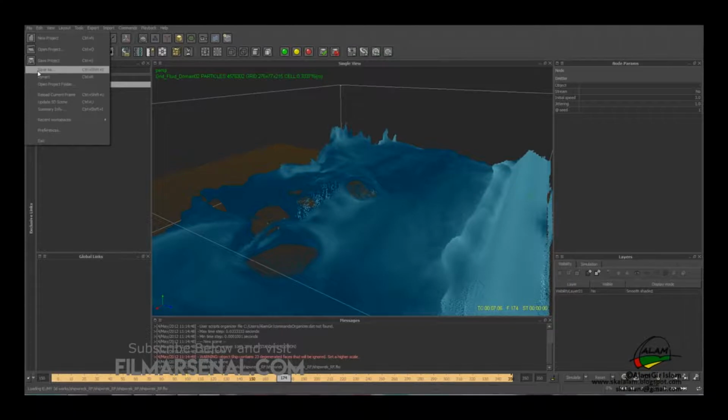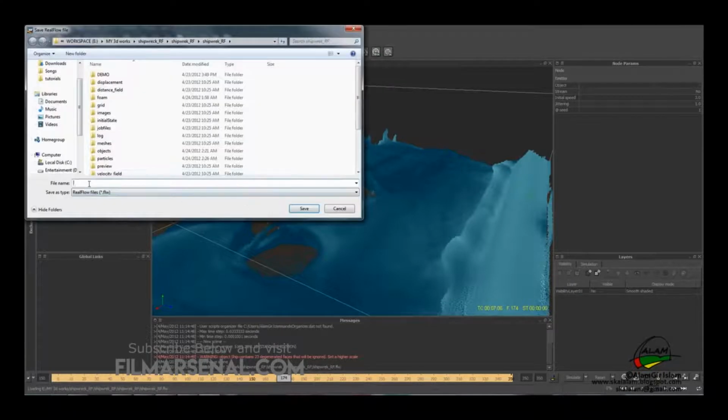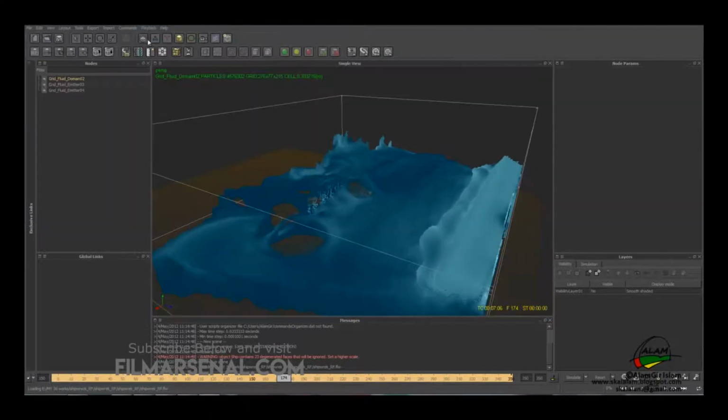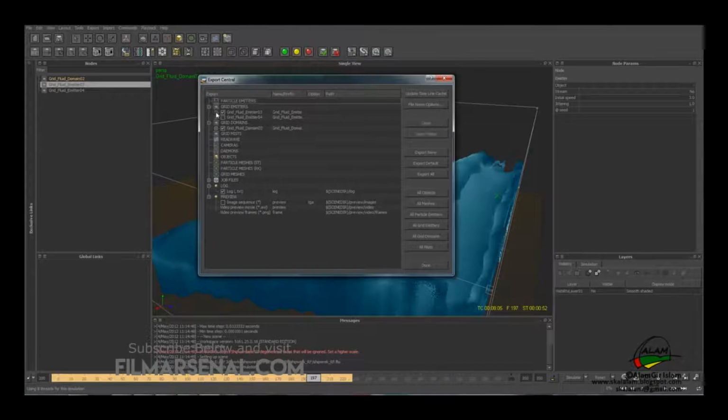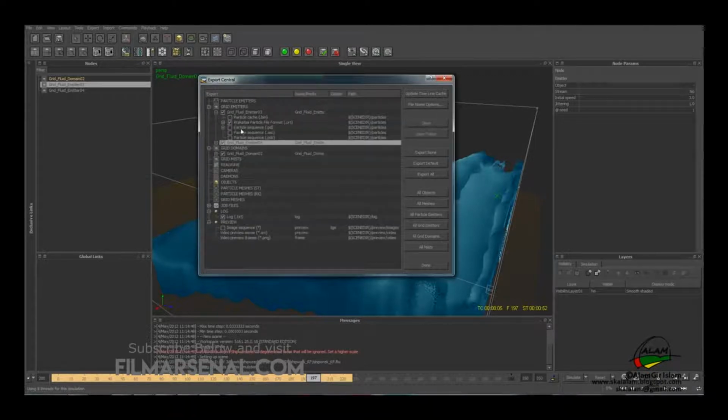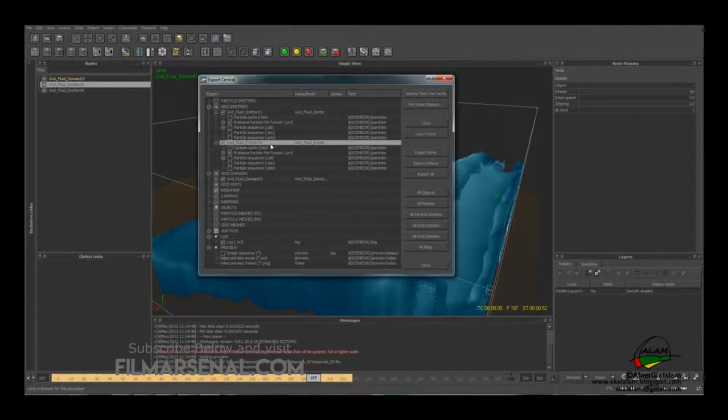We'll save this file as a different name. We can change the file name. We'll go to the export central. If we hit F12, it will open up the export central. We'll export the grid fluid emitter 03 and 04 and expand it, and we'll export the Krakatoa particle format, that is the PRT format, for both these emitters, and then hit done.